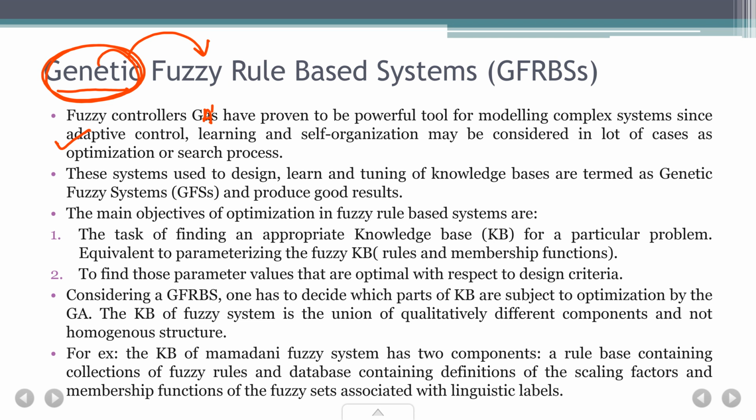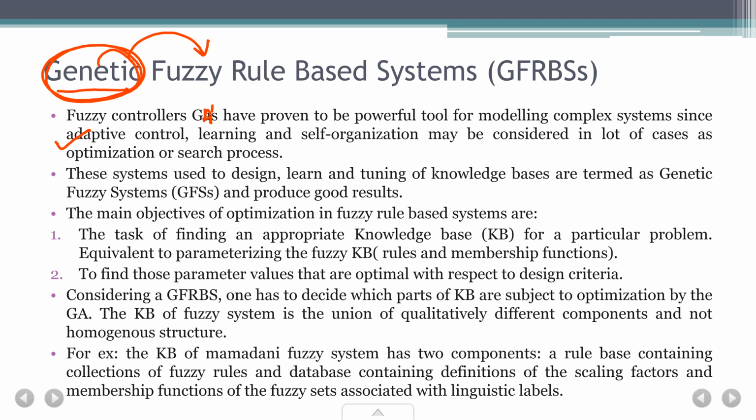Like how we are going to do that? So make an adaptive control, right? Based on the changing scenario, you want to change the values, like the automatic braking system that you have. So you have more control over the whole system. That is what is being improved by using fuzzy controller GAs.